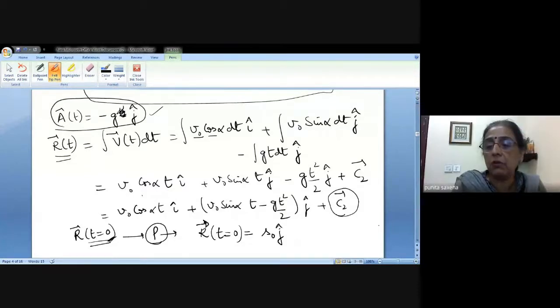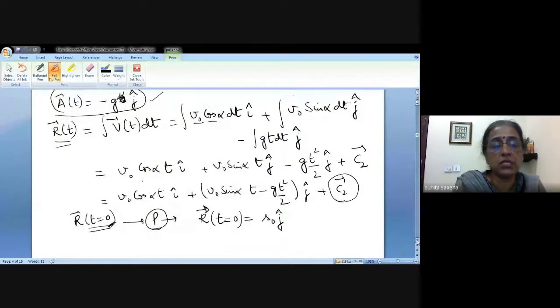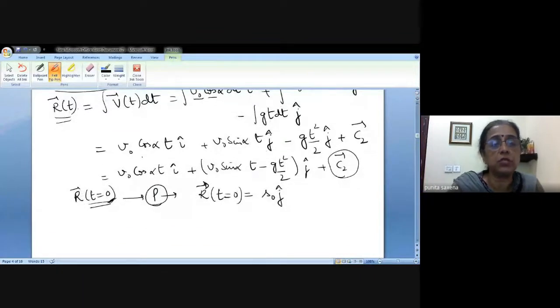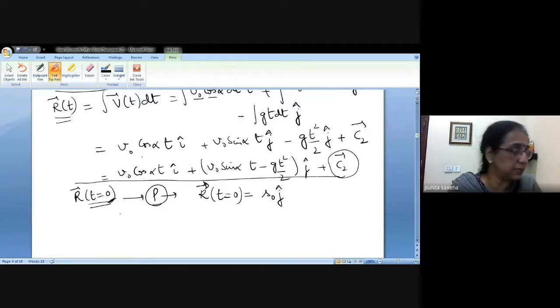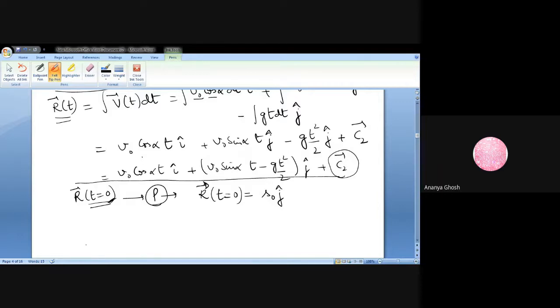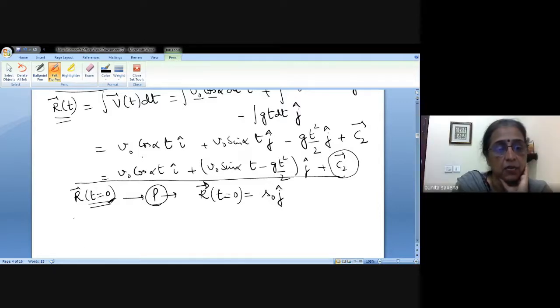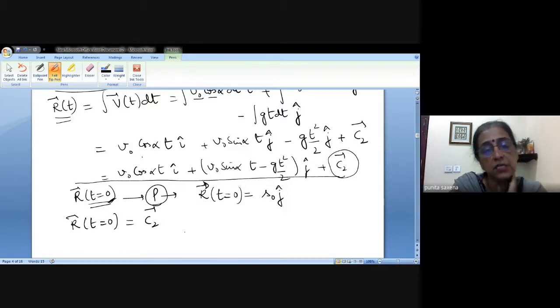Right. Now, this is when t is equal to 0. Now just put t equal to 0 in this equation. What do you get? And r(0) equals C2. Yes. Now r at t equal to 0 is nothing but C2.